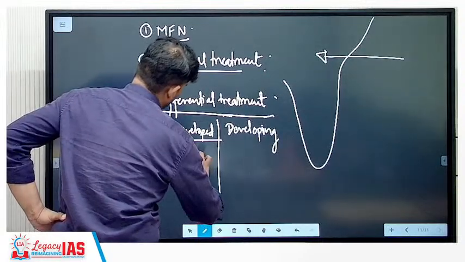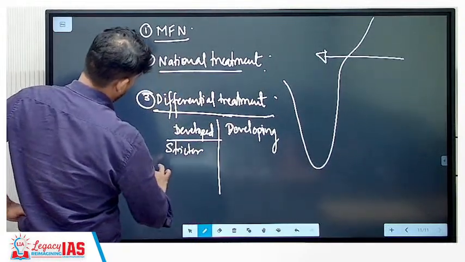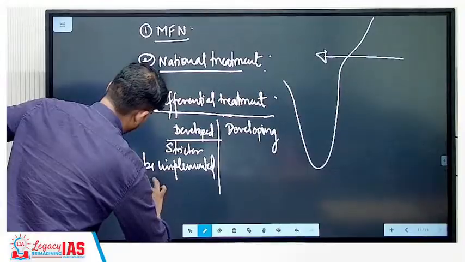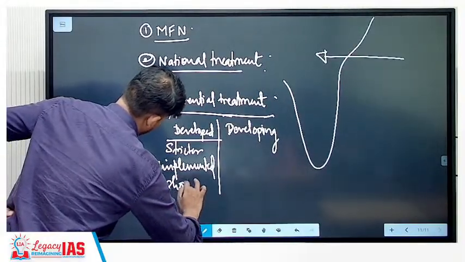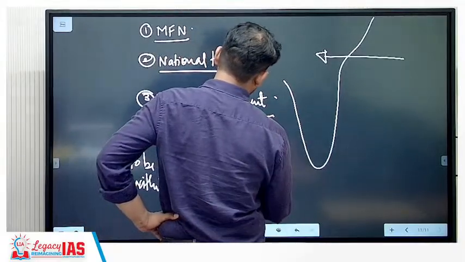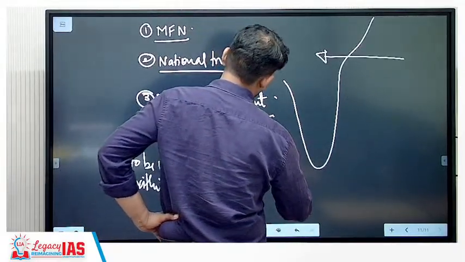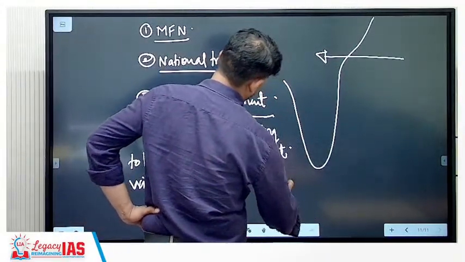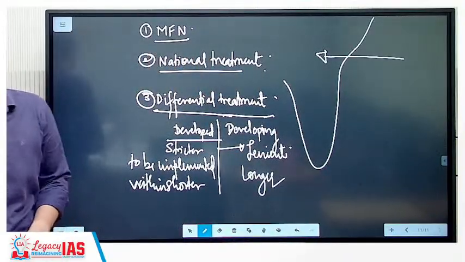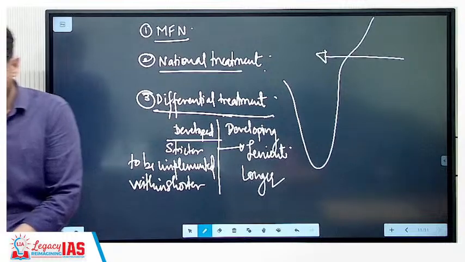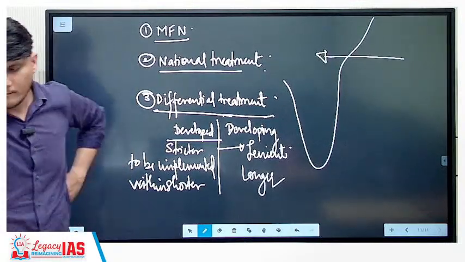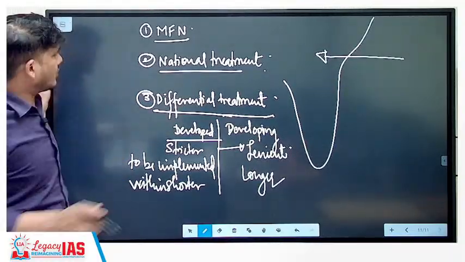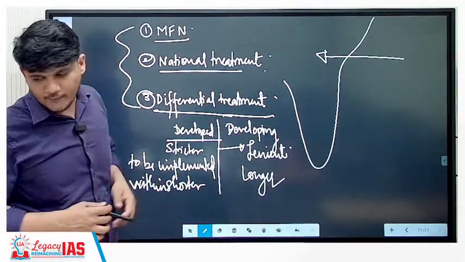For developing countries there will be more lenient laws to be implemented over a longer period of time. These are the three principles on which it functions. I hope that's clear.